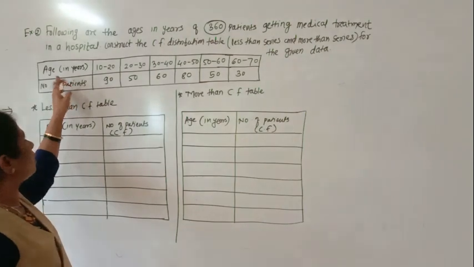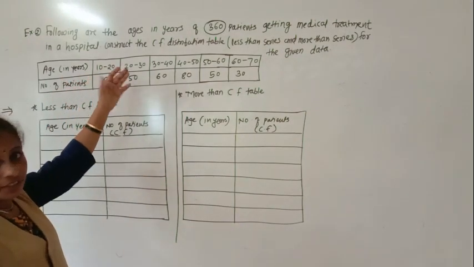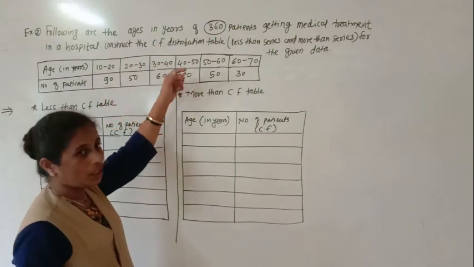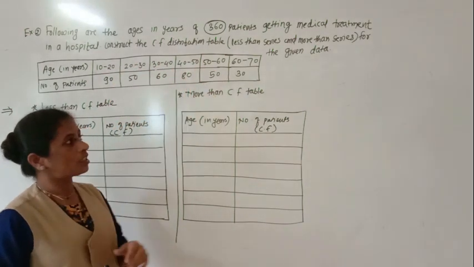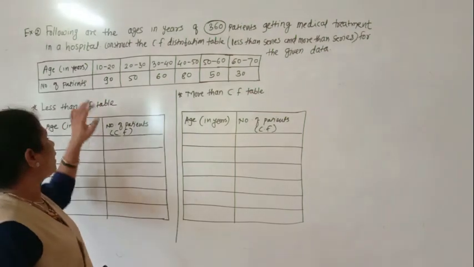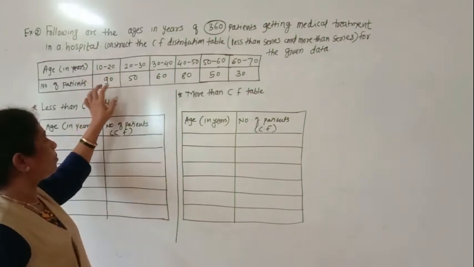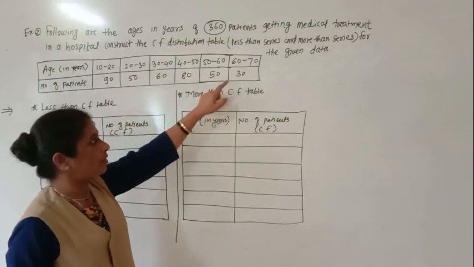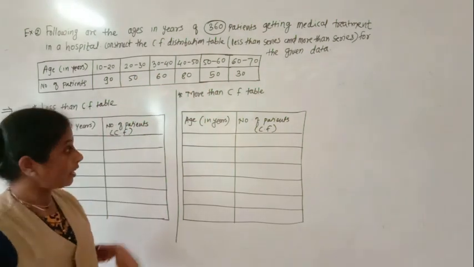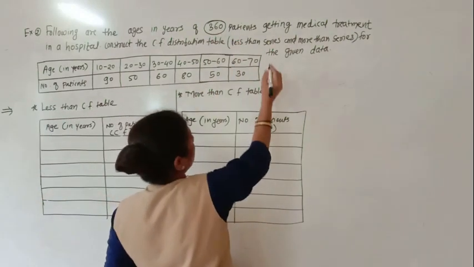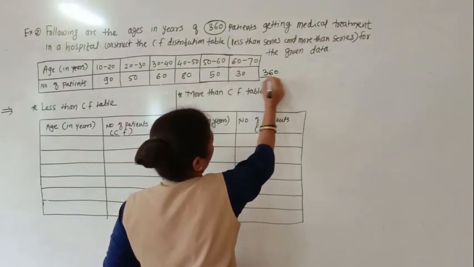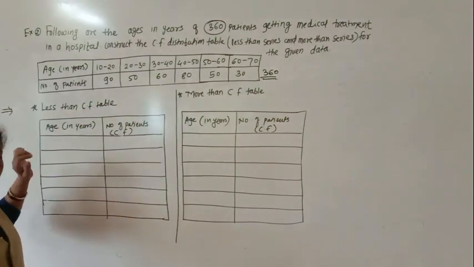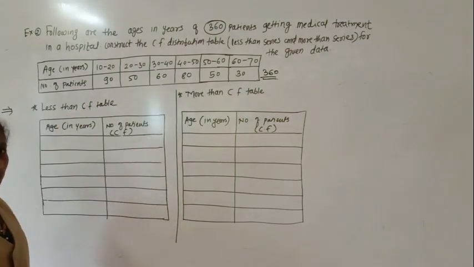So data is given here, ages in years, that ages are divided into class intervals like this: 10 to 20, 20 to 30, 30 to 40, 40 to 50, 50 to 60, 60 to 70. Okay, and the number of patients in this age group is 90, this group 50, this 60, 80, 50 and 30. Now like this, total patients are 360. Understood everyone?